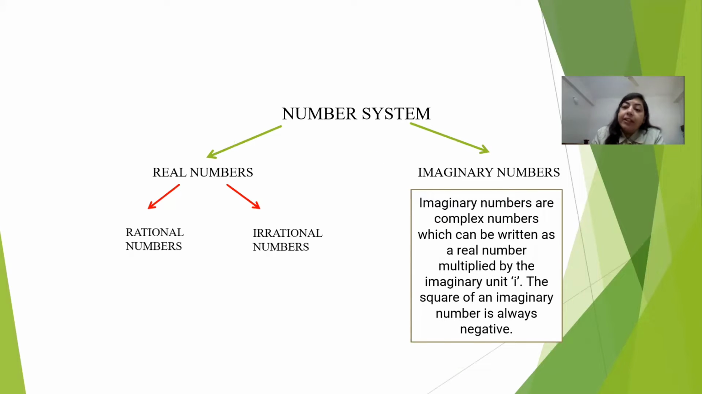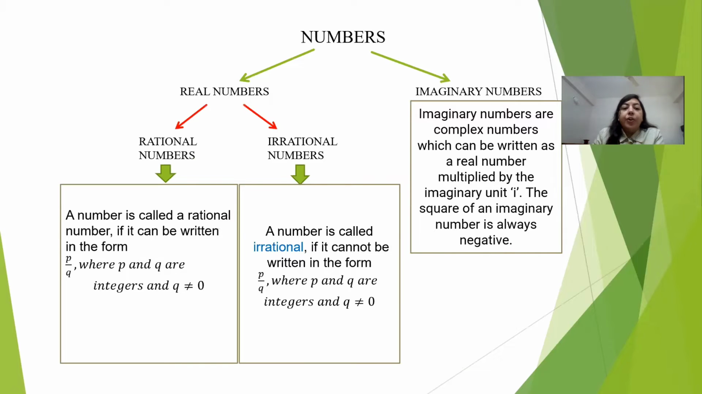Real numbers are further divided into two parts. That is the rational numbers and the irrational numbers. Now we should know what are rational and what are irrational numbers. Rational numbers are the numbers which can be written in the form of p upon q, where p and q are integers and q is not equal to 0. Basically, rational numbers are the numbers which you can write in the form of a fraction and the denominator of the fraction is not equal to 0.